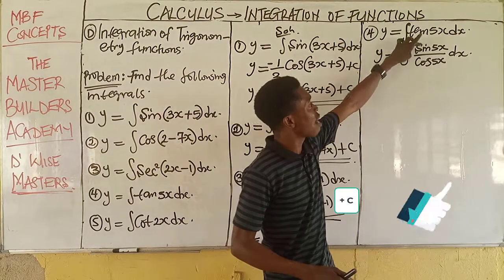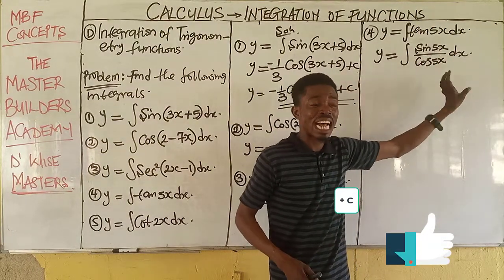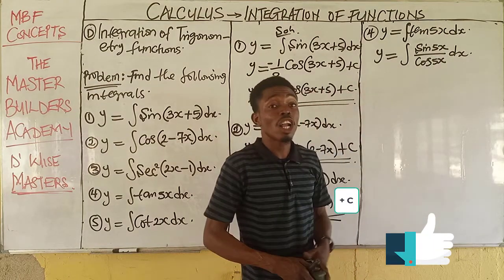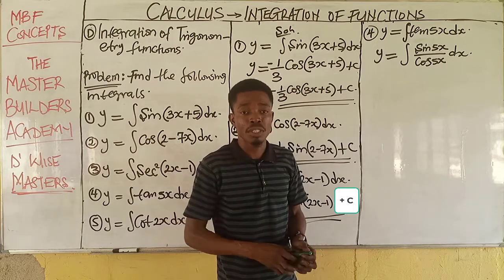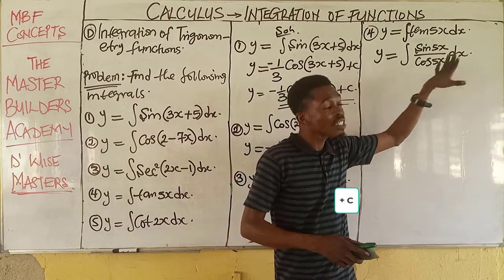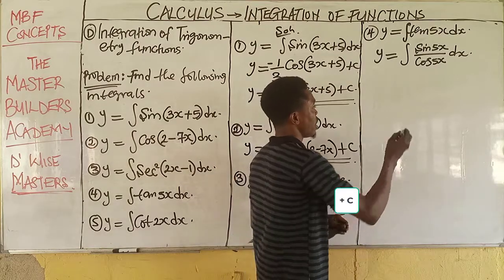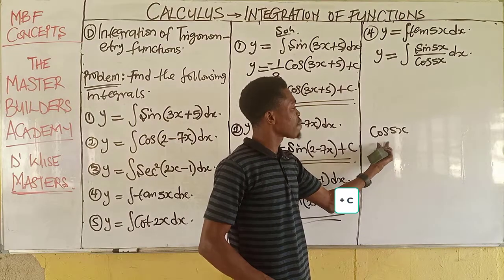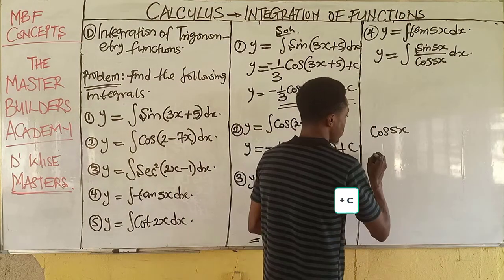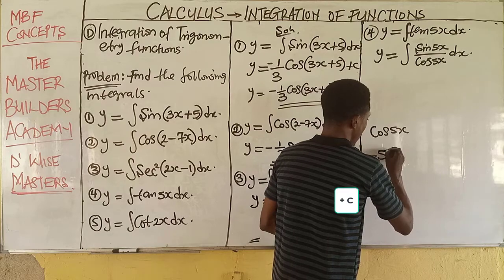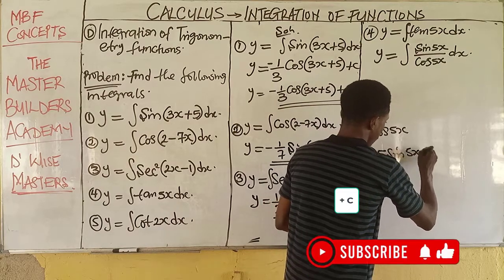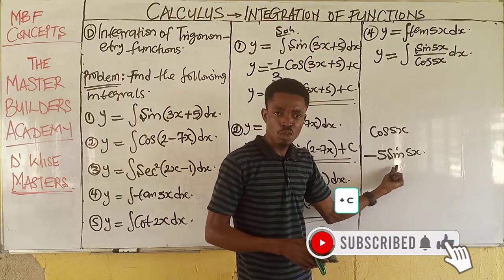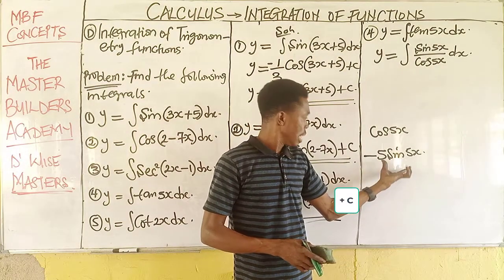Now listen, now that we have sine 5x over cos 5x, and I know that if I differentiate cos 5x and we have this, all I need to do here, my answer becomes 1 over the coefficient of sine in the denominator. Now look at what happens here. Put down the denominator, which is cos 5x. When you differentiate cos 5x, you have negative 5 sine 5x. All you need to do is to differentiate the denominator. And when we differentiate cos 5x, this is what we have. Are you there? This is what you have.